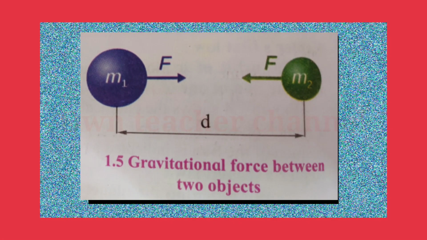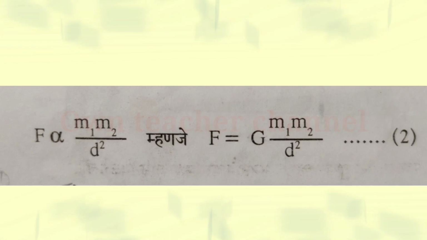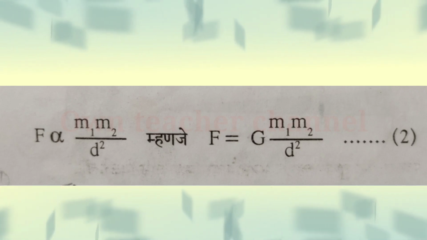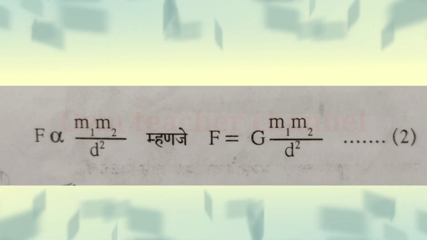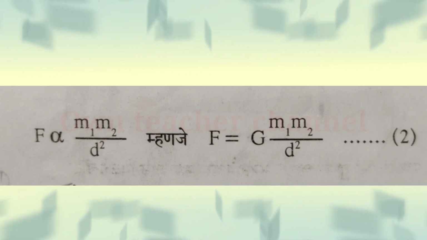In this figure, two objects with masses m1 and m2 are kept at a distance d from each other. Mathematically, the gravitational force of attraction between these two bodies can be written as, here G is the constant of proportionality and is called the universal gravitational constant.